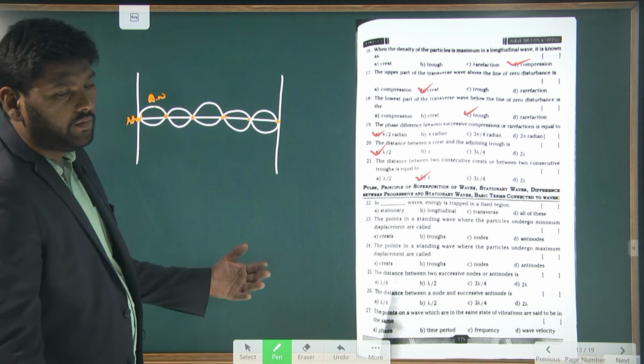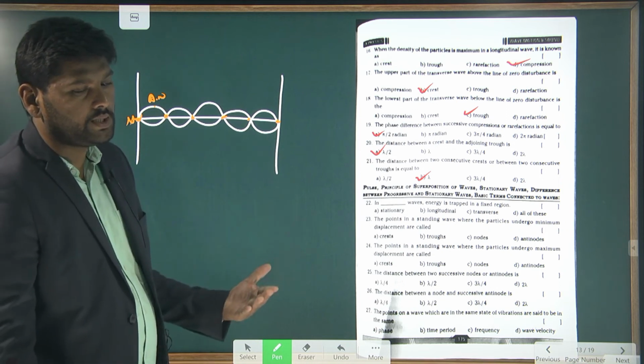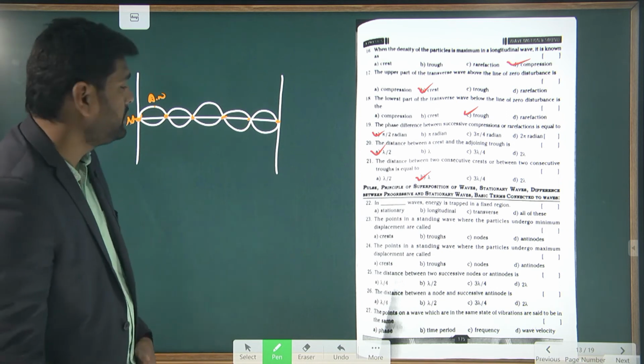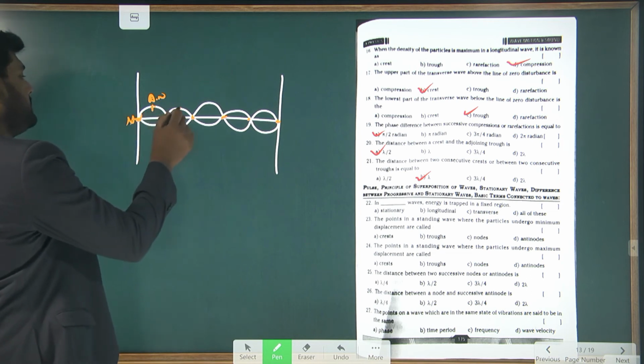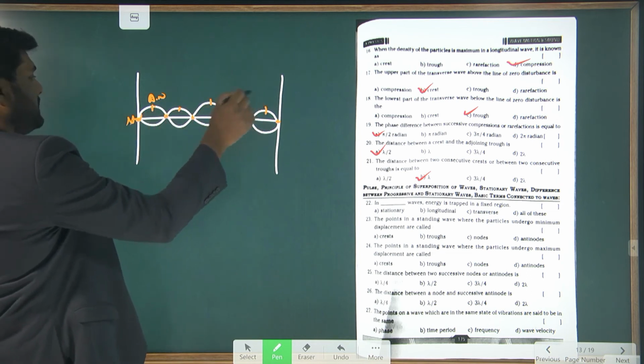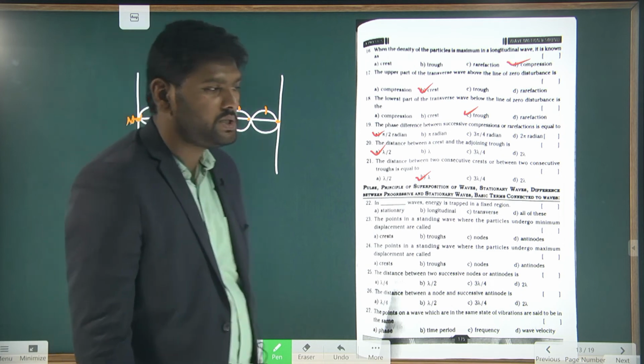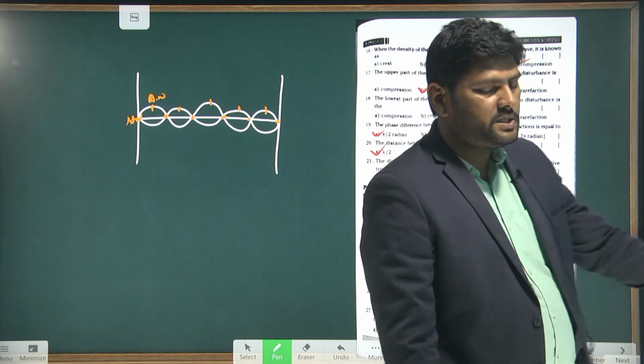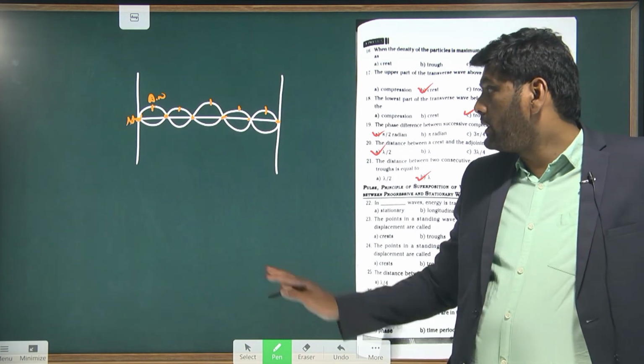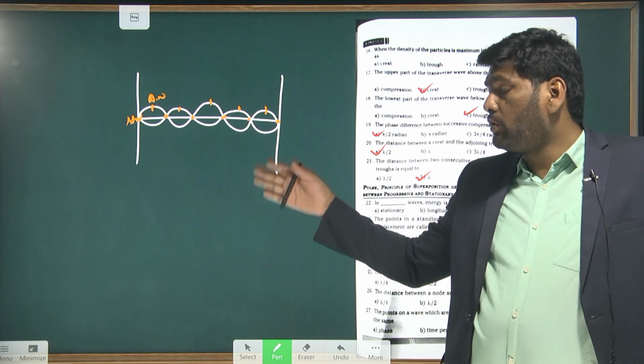Where the maximum amplitude is, that is called an antinode. So here this is an antinode, this is an antinode, and so on. In the stationary wave, we observe nodes and antinodes.